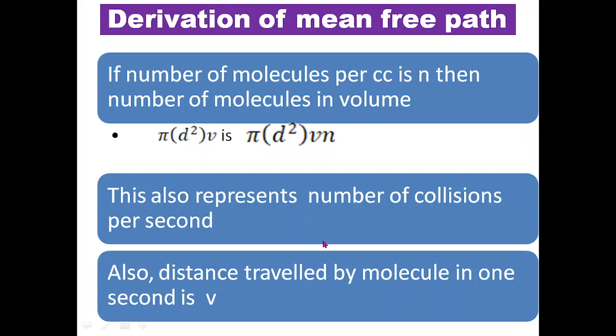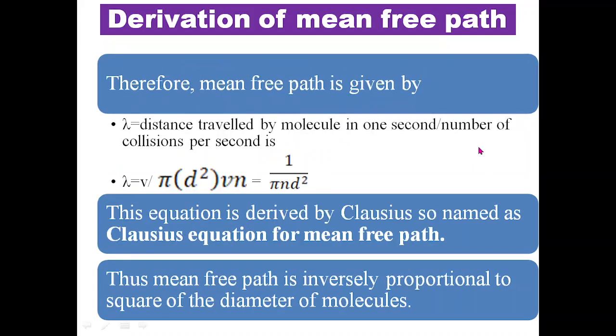And what is the distance traveled by the molecule in 1 second? That is equal to the velocity of the molecule, v. So the distance traveled is v, and the number of collisions while traveling this distance v is pi d square v into n. So we can obtain the relation for mean free path. Lambda is equal to v divided by pi d square v n. Now this v and this v, the velocity of the molecule, cancel each other, and we get the relation for mean free path: lambda is equal to 1 upon pi n d square.